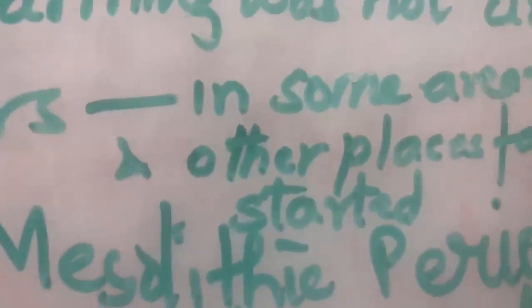So this is a very important thing to understand. I think there is a question in the assignment regarding this, that when the transition happened from hunting and gathering to farming, it was not uniform all over the area. It took thousands of years. In some areas, hunting and gathering continued, but in some other places, farming and herding started, right?